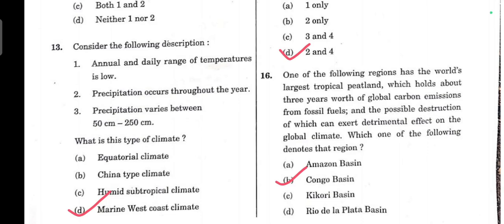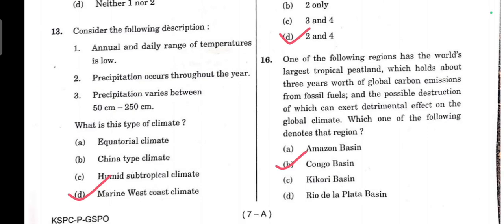Question number 13. Annual and daily range of temperatures is low. Precipitation occurs throughout the year. Precipitation varies between 50 to 250 centimeters. Which is the type of climate? Answer for this is option D, marine west coast climate.